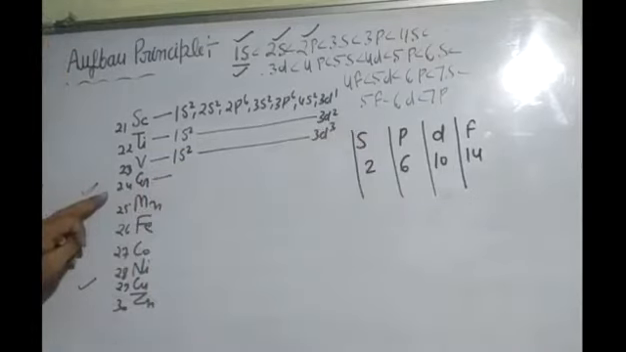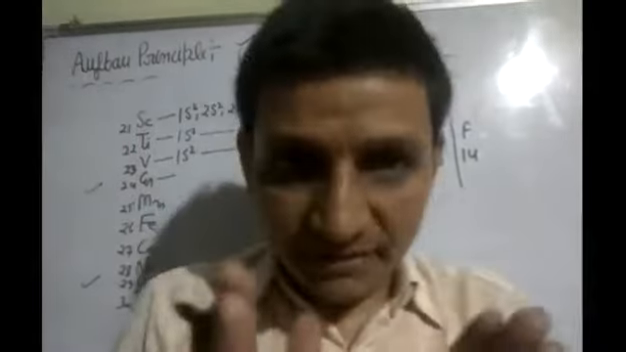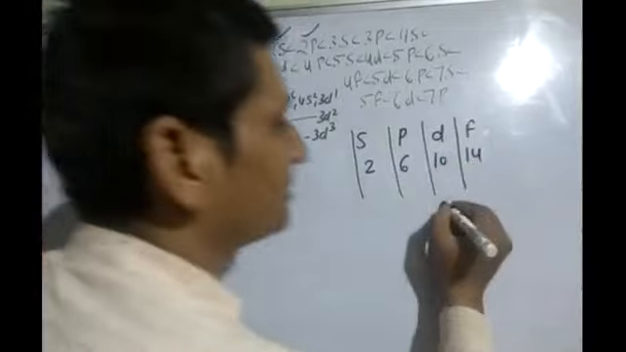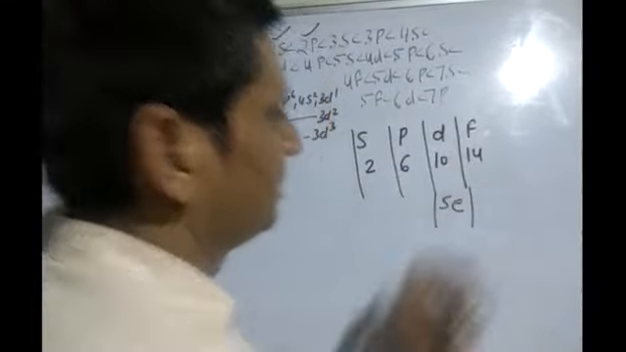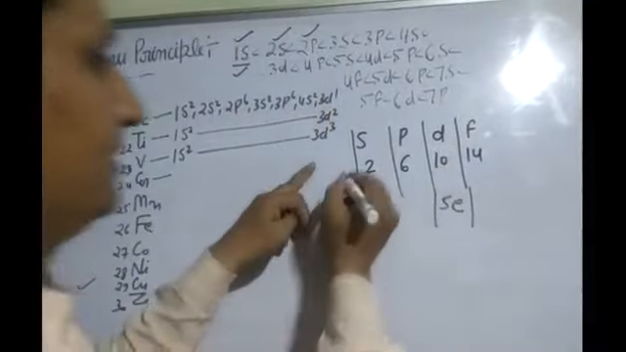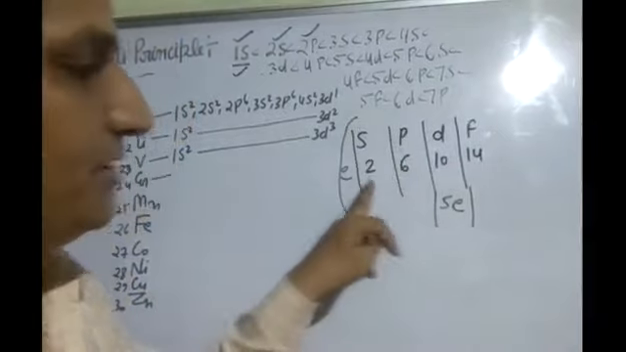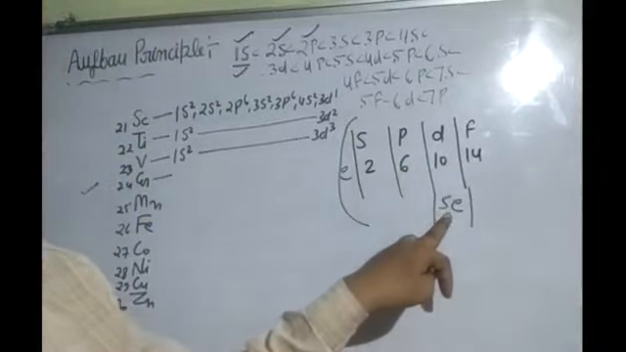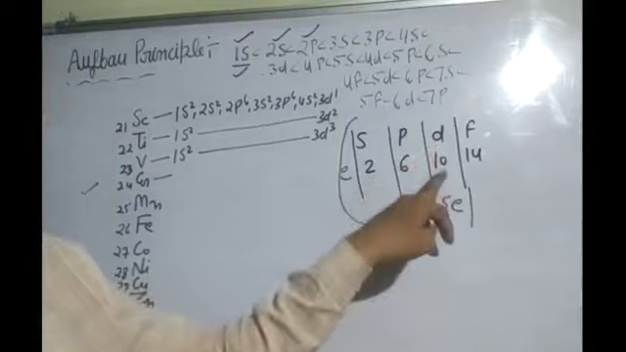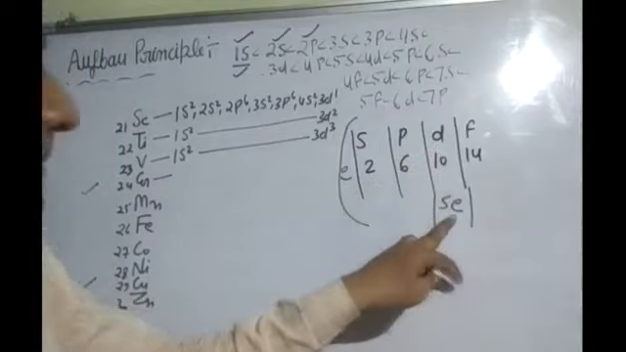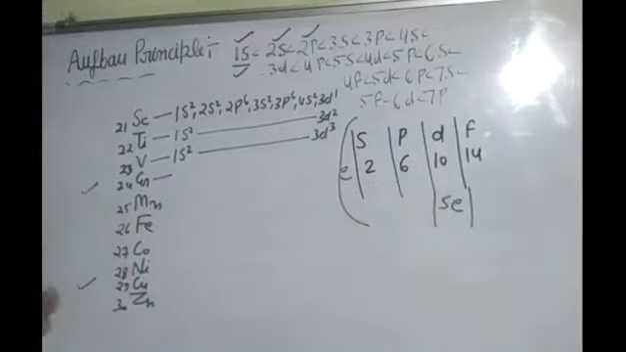Chromium, this is an exception case, don't follow this rule because d orbitals are half filled, meaning how many electrons? 5 electrons. And full filled means 10 electrons. These are electrons in d orbital. So d orbital half filled means 5 electrons, full filled means 10 electrons. You have to learn it. This is an exception case. These two are exception cases.